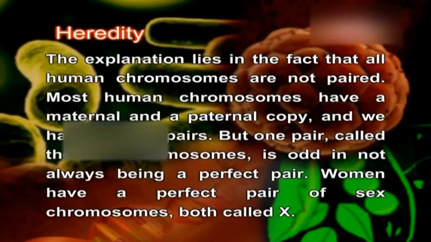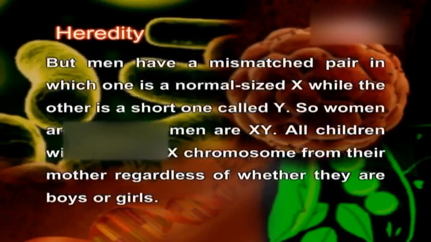Women have a perfect pair of sex chromosomes, both called X. But men have a mismatched pair in which one is a normal-sized X while the other is a short one called Y. So women are XX while men are XY. All children will inherit an X chromosome from their mother, regardless of whether they are boys or girls.